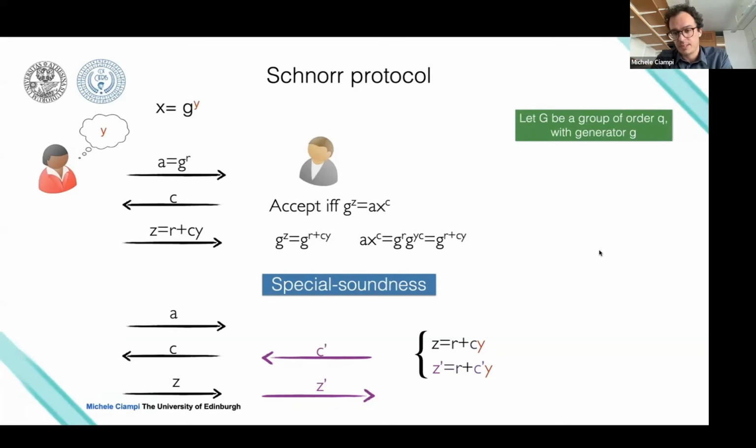Now, if you look at these two equations, you will notice that we know z because it's given by the protocol. We know z prime, we know c, which is part of the transcript, and we know c prime. So the only two things we don't know are r and y. So what we have here is two equations and two unknowns. And so, as you know, it's very easy to find y and r. In particular, we're interested in y, by solving this system of equations, and it's efficient to do that. It's polynomial in q.